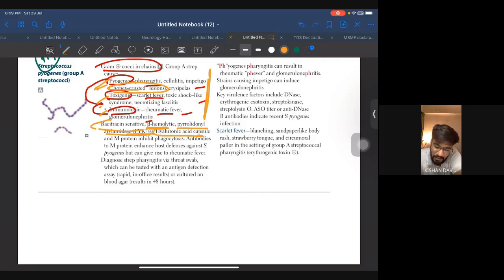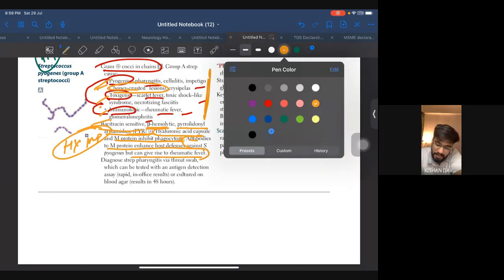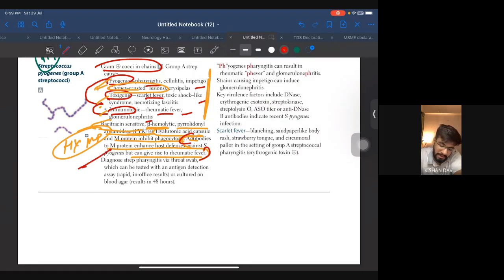Hyaluronic acid capsule and M protein inhibit phagocytosis. Very important and high yield. Very important, high yield. Okay. Antibodies to M protein enhance host defense against Strep pyogenes but can give rise to rheumatic fever. This another line is very important. In UWorld, there are two questions asking for this line. Okay. Diagnose strep pharyngitis via throat swab, which can be tested with antigen detection assay or culture on blood agar. They won't ask you about this.